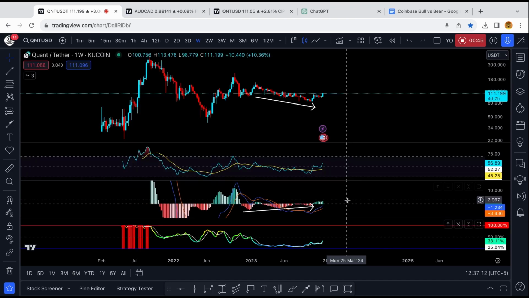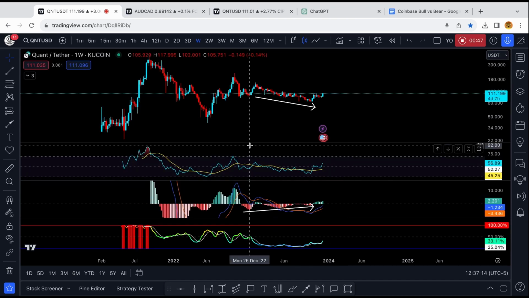So at the beginning of this chart back in 2021, we can see that Quant had periods of extremely high volatility. And for the past year, Quant has had a period of extremely low volatility. So eventually, when volatility does come back to Quant, by the way, the volatility expansion index has crossed to the upside, so expect some incoming volatility. I do believe we're going to see something similar to 2021 price action, with Quant going parabolic towards the upside.